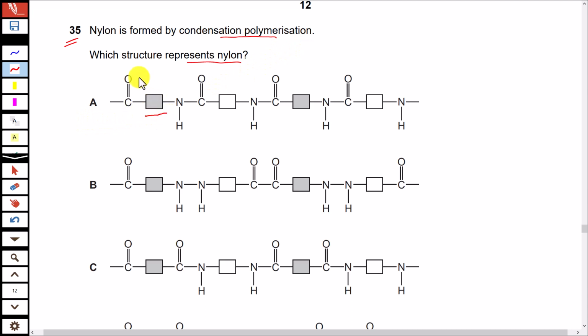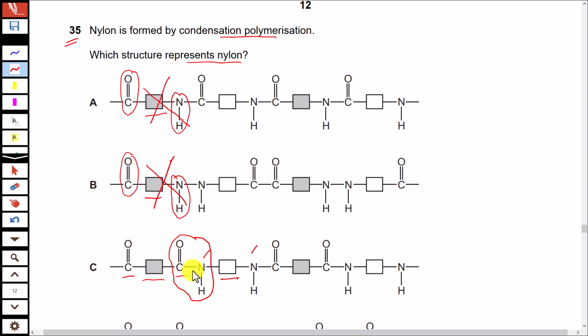The first monomer has C double bond O on one side and NH on the other side. That is not correct. Look at the second option. The first monomer has C double bond O on one side and NH on the other side. That is also incorrect. Look at option C. This monomer has a carbonyl group on both sides, yes, and the second group has NH on both sides, and between them is an amide linkage, yes, that is correct.